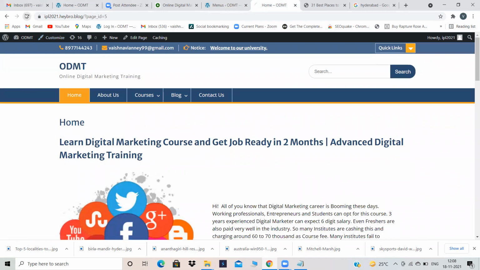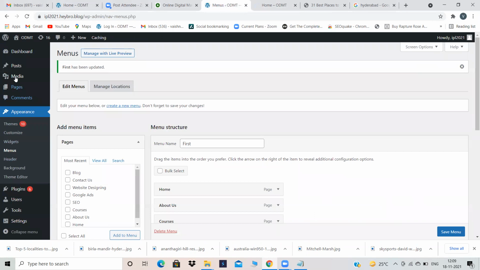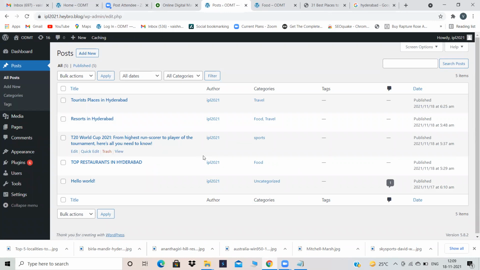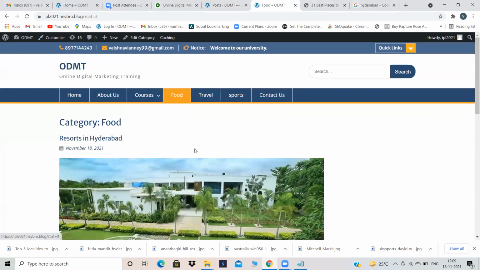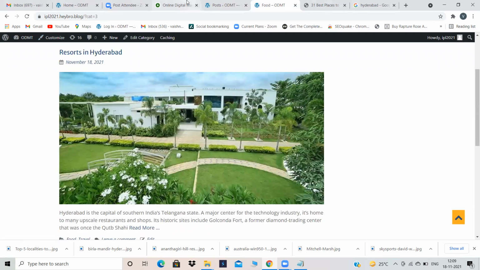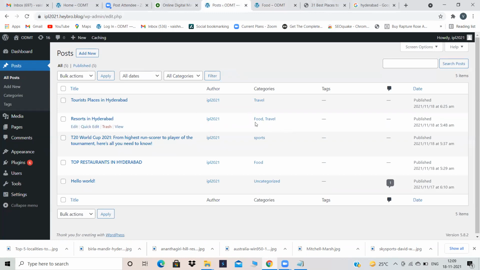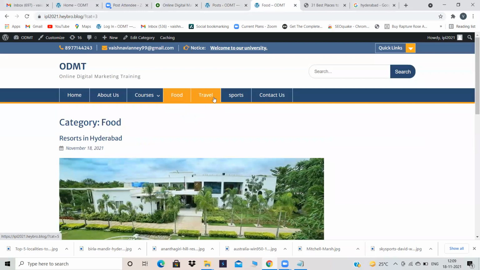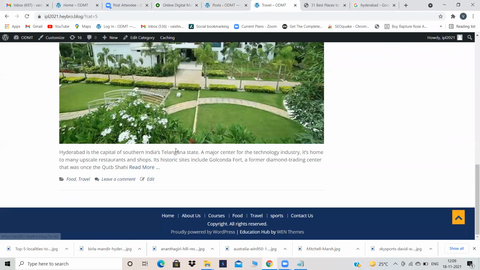Okay, it has been saved. Now see how it is going to look. Food category, travel category, sports category. In the food category, whichever pages we have included in the food category will appear in the food page. See, in food, we are able to see resorts in Hyderabad and top restaurants in Hyderabad. Why are we able to see both? Because we have given food for resorts and also food for top restaurants in Hyderabad. Both blogs are appearing under food. Now in travel, blogs will be there. Like this, hundreds of blogs you can scroll, right?